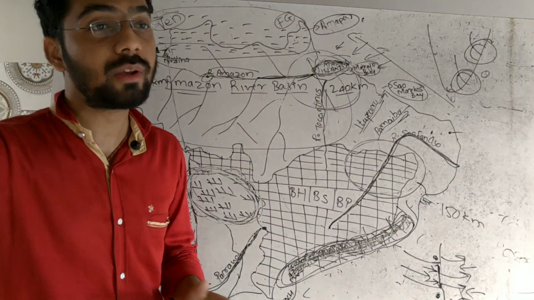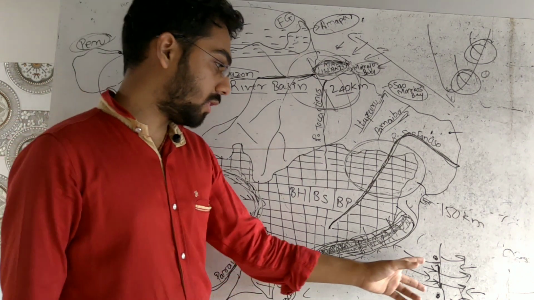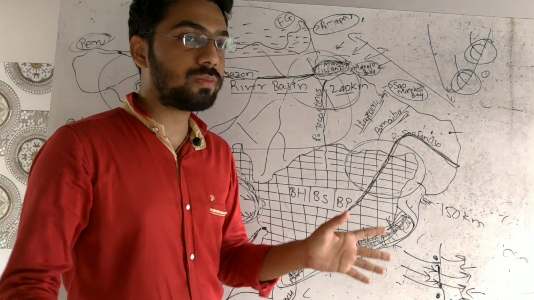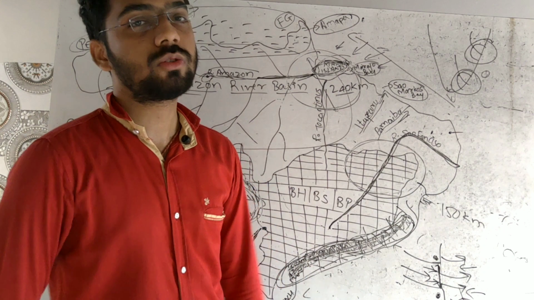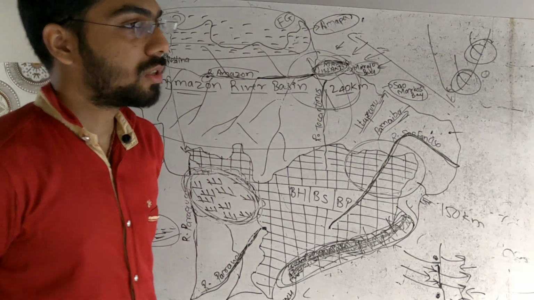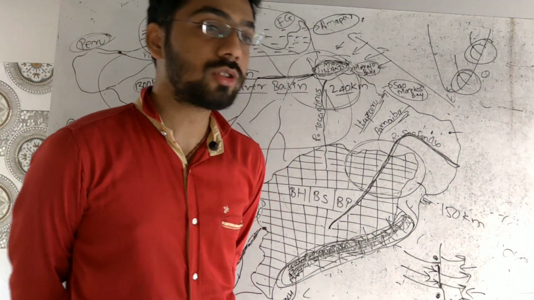150 kilometers is a very huge area, and with this distance the water is getting washed off and there is no distributary network. So this is all about the Amazon river basin.